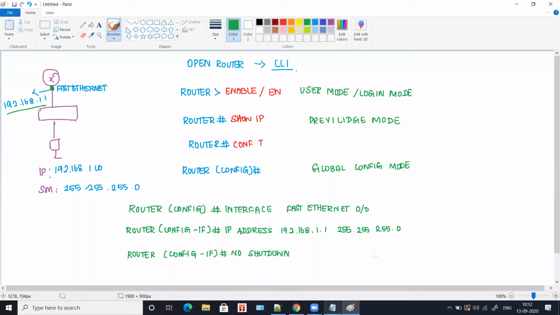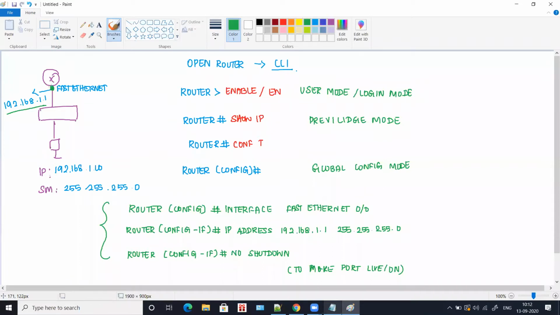You type no shutdown. Okay, so why do you type no shutdown? When you type this command, it means that you are enabling the port, or turning on the port. So to make the port live, or on, you type this command. So it is just a 3-line command. First you have to log in and go to the configuration mode, and once you are inside the configuration mode, you have to choose the interface, assign the IP and subnet mask, and type no shutdown, and that's it. Now you have assigned an IP for this interface.